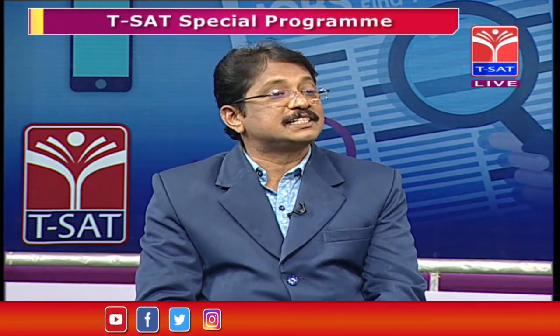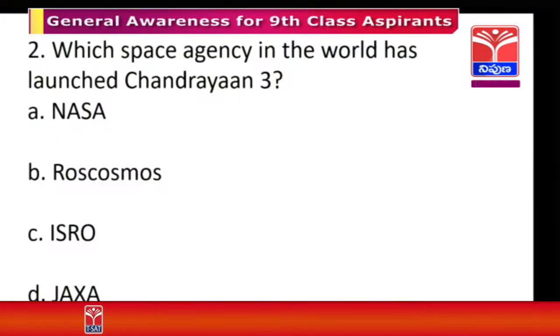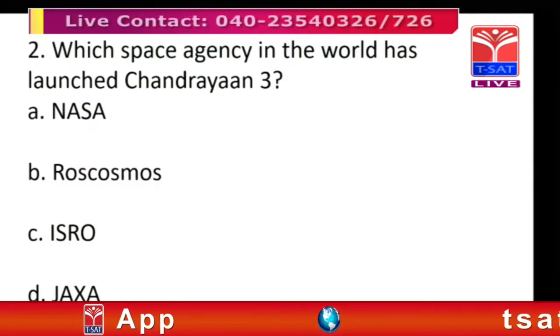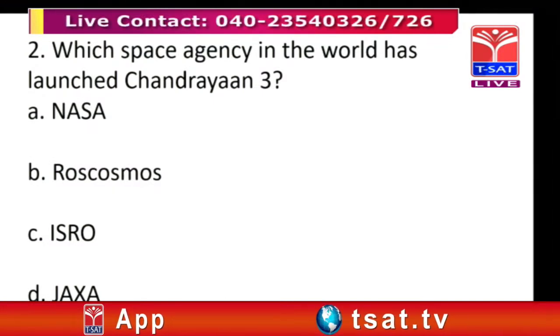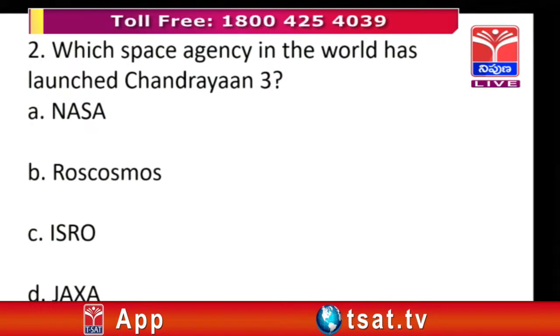NASA is of course the space agency of America. Roscosmos is the space agency of Russia. And ISRO is the space agency of India. This is the full name of ISRO: Indian Space Research Organization.